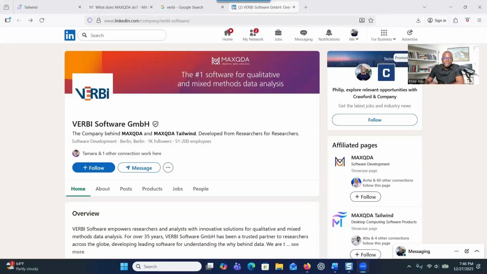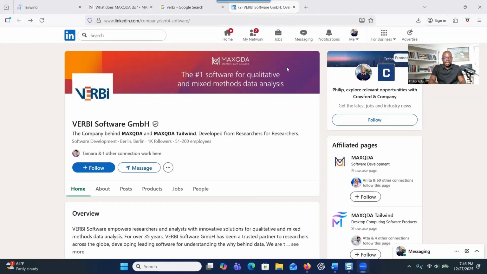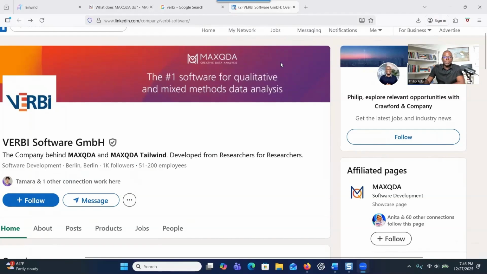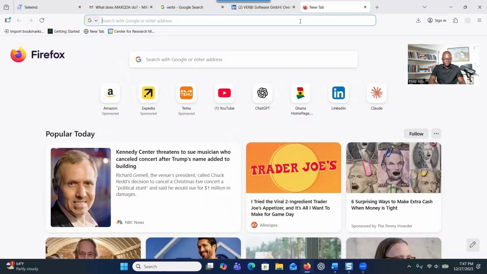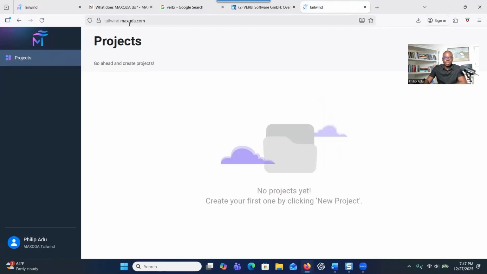So I'm going to show you a qualitative analysis software, which is solely powered by AI and is developed by Verbi Software. They are the developers of MAXQDA. This software is called MAXQDA Tailwind. If you want to use it, you can just go to the website and type tailwind.maxqda.com, and then you'll be able to use it.